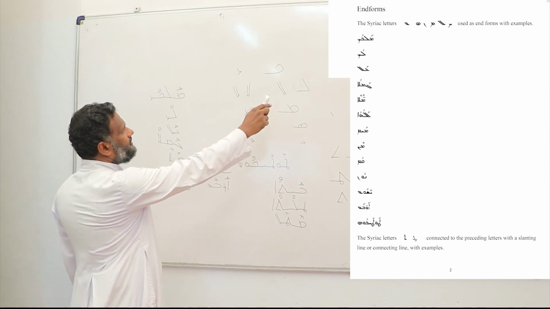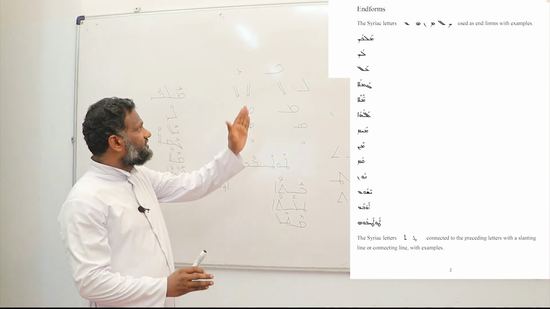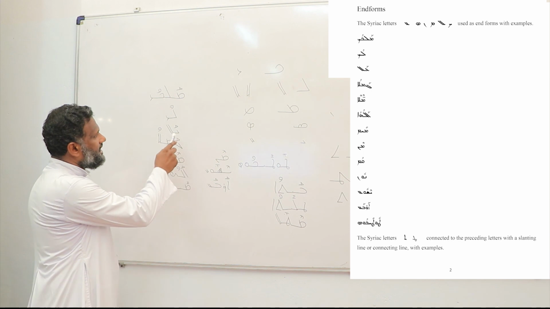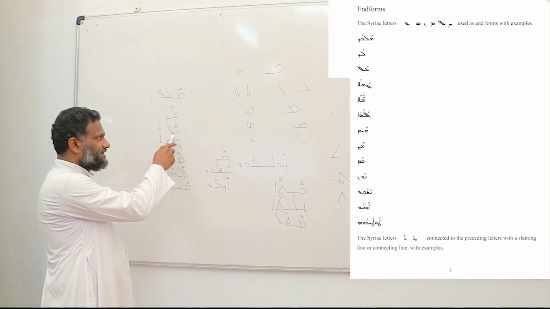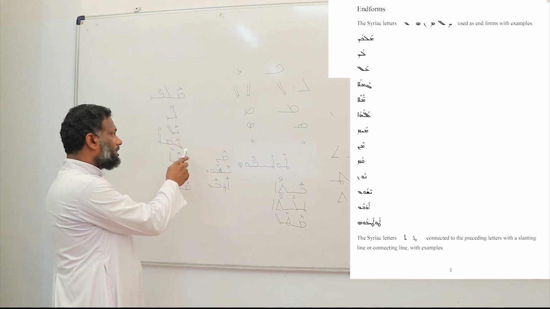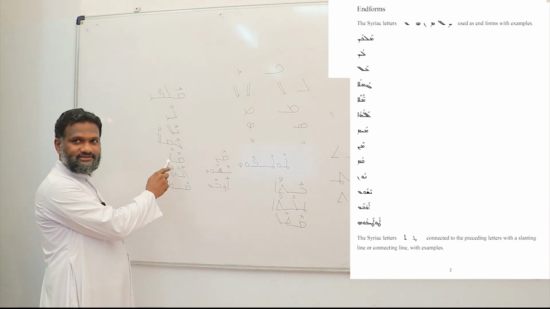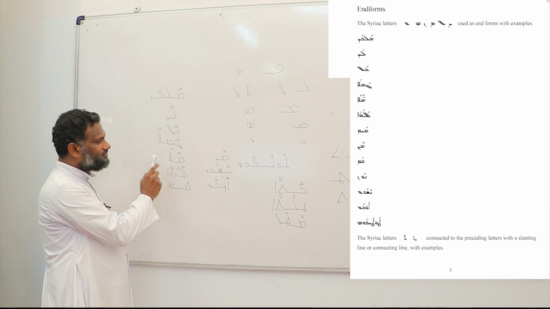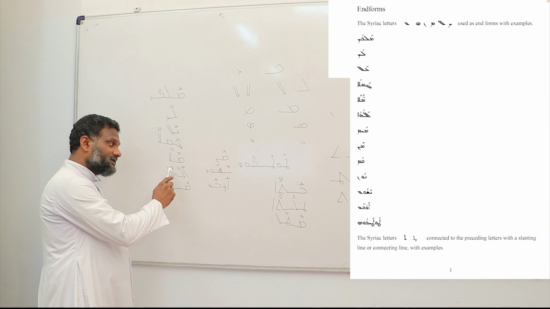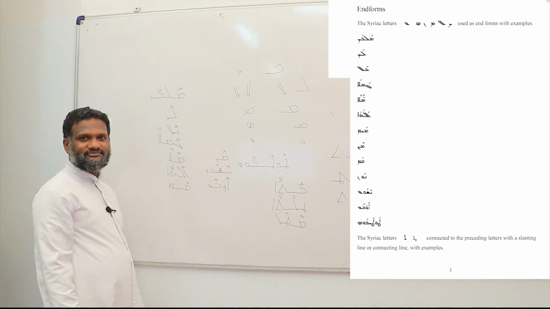Then the next one, Lomad. Lomad with 2 end forms. One is very straight, the other one is with a slant. Here see, Al with a slant end form. Al. Lomad, the end letter. Gamalo, straight. Gamalo. And Mele, straight. End form. See the Lomad end forms. Straight. Aloho, when it is not at the end but in the middle. See the difference? Lomad, Aloho.